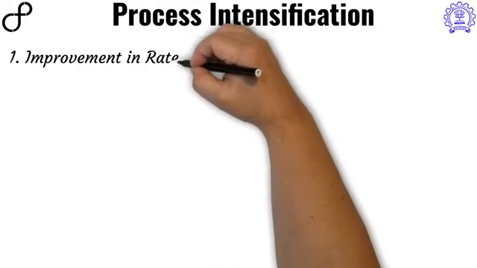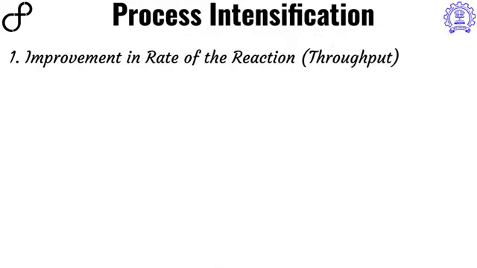Let's start on the first topic, which is, what is process intensification? Process intensification can have various components and hence can be defined in multiple ways. Let us first look into the broad definition of process intensification. The most important and the broadest definition is that any change which improves the rate of reaction without compromising safety can be termed as process intensification. And this increase in rate of the reaction will also lead to the increase in throughput automatically.